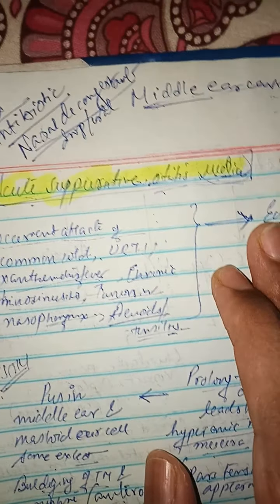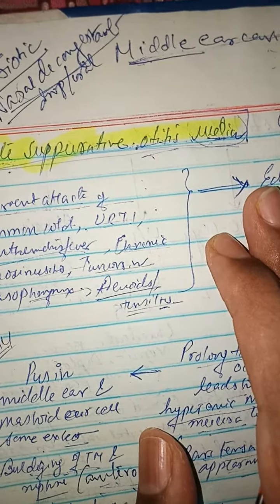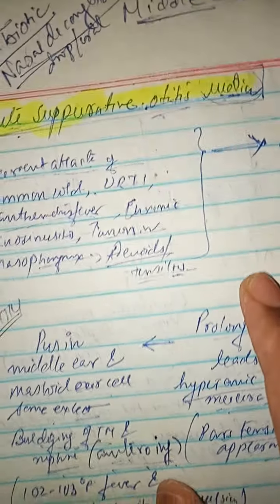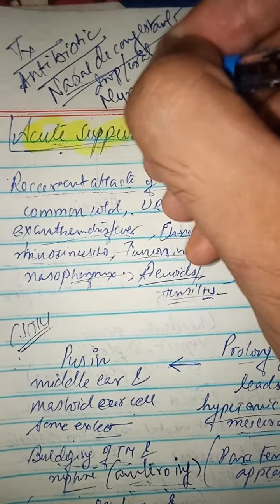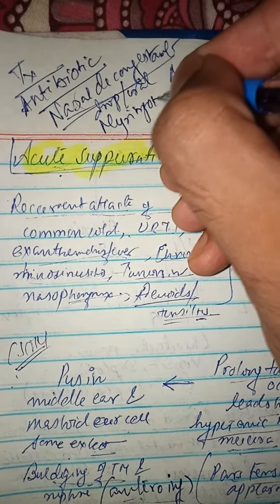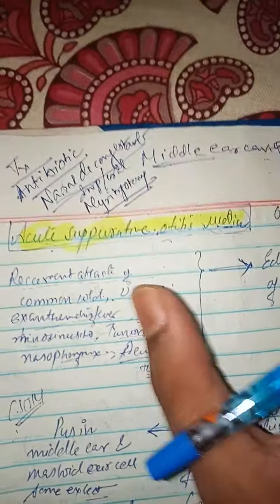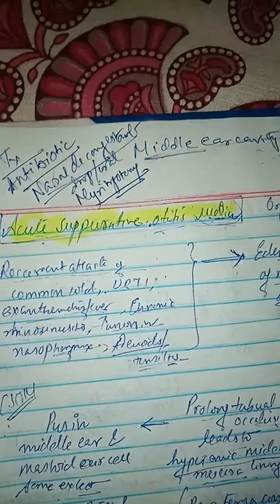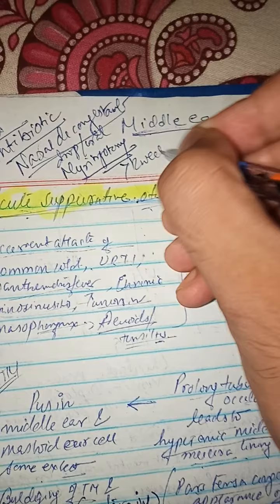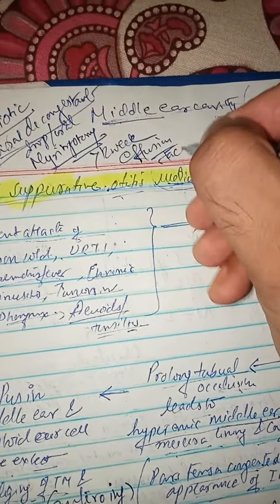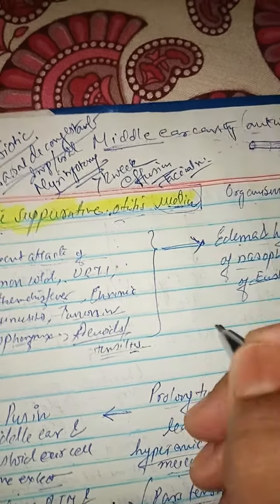If it is not cured by any medication, then I have to open the tympanic membrane. This is known as myringotomy. I can do myringotomy as a surgical procedure when there is pain with a red, bulging tympanic membrane, or persistent effusion for more than 12 weeks, or persistent effusion with facial nerve palsy, because the facial nerve will be compressed.